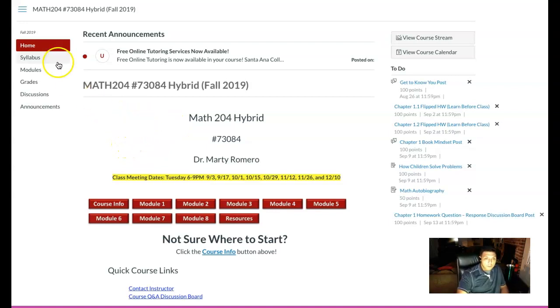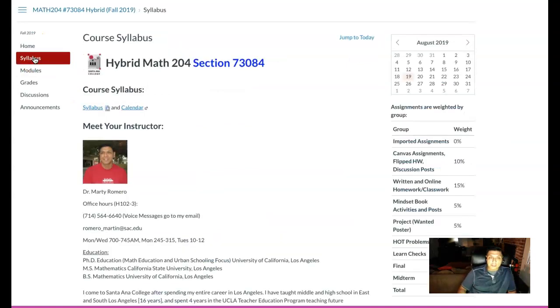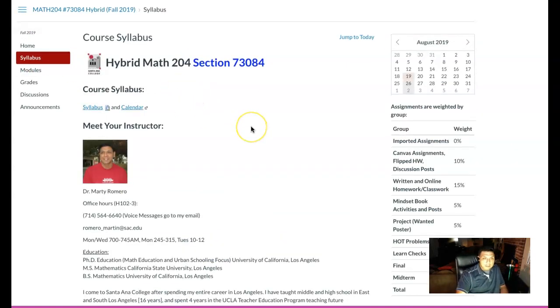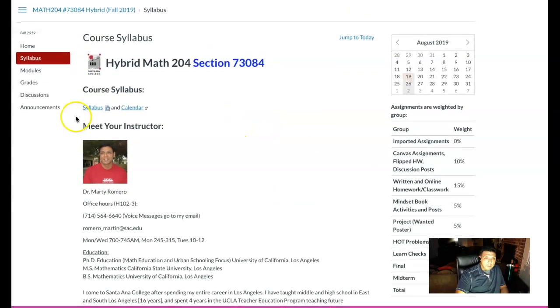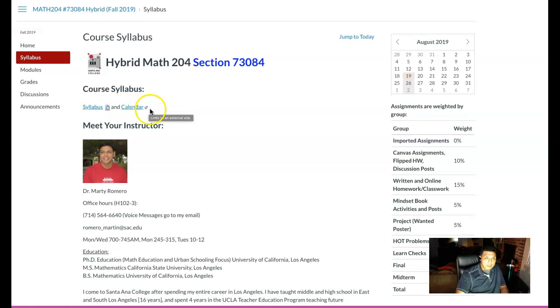I think most important to know is that you're going to want to take a look at the syllabus. You've got to get into the syllabus as soon as possible to look at the material. I've posted the full syllabus here, which will take a little bit of time to look at, and then the calendar, which is also important.